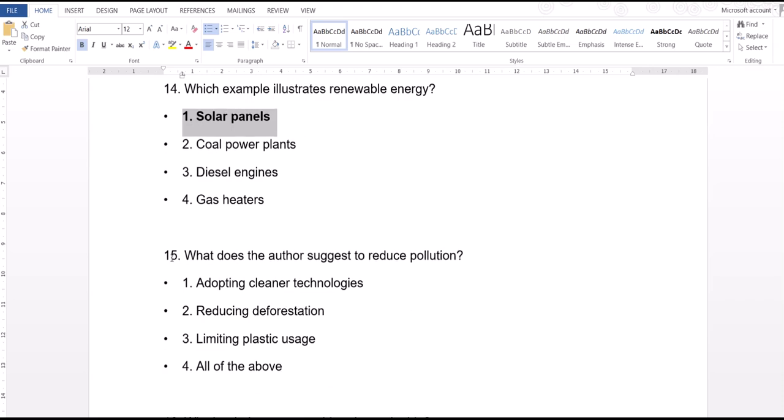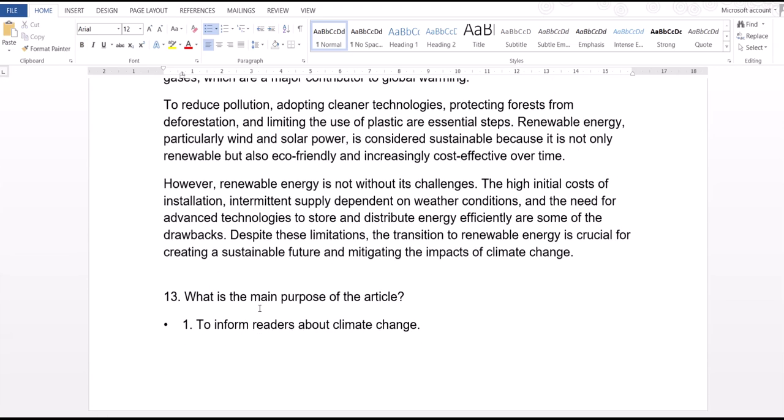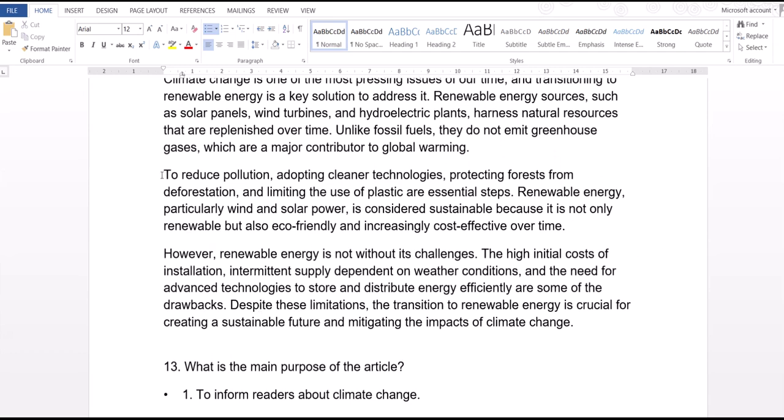What does the author suggest to reduce pollution? They are suggesting adopting cleaner technologies, protecting forests from deforestation, and limiting the use of plastic.